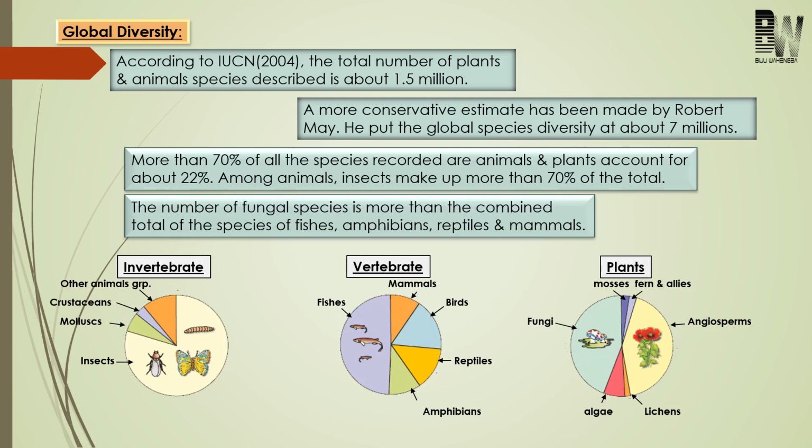Of the organisms identified so far, about 70% of them are animals, and plants represent about 22%. And of all the animals identified so far, 70% of them are insects. These are all given points. Another interesting point: the total number of fungi is more than the combined total number of species of fishes, amphibians, reptiles, and mammals. After that, you have to study the pie chart given in the textbook, as diagram based questions can be asked.